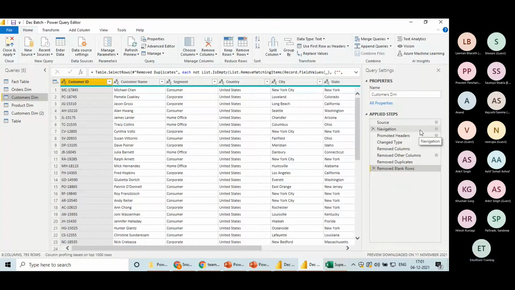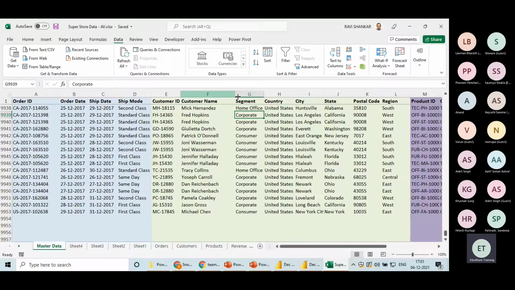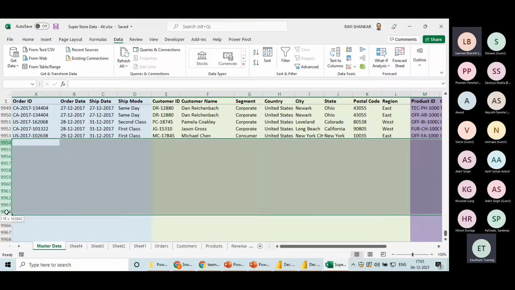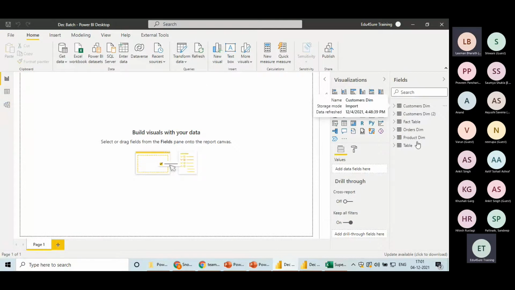I connected this Power BI with the main bigger table, and in Power Query I created separate tables, like three dimension tables and one fact table, then established the relationship, removed the duplicates, and a lot of steps. So if I add records here, for example 2018 data, and save the Excel sheet, then come here in Power BI and refresh, will the same steps be applied on the new data and will it settle into each and every table? Yes, it will.